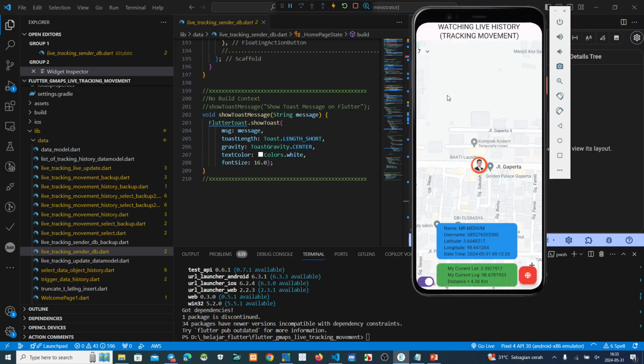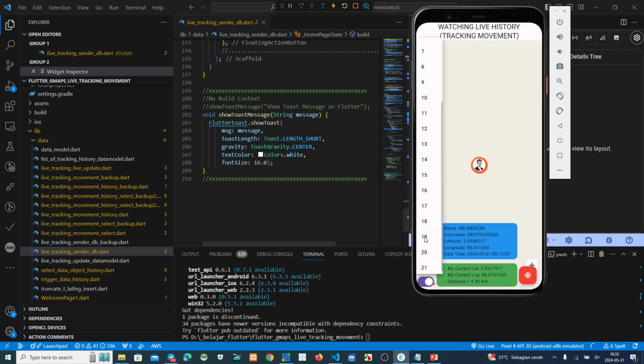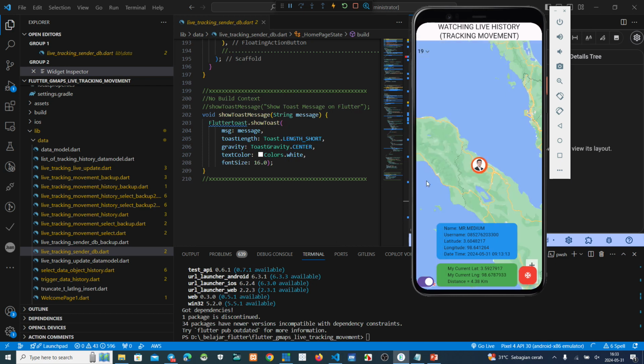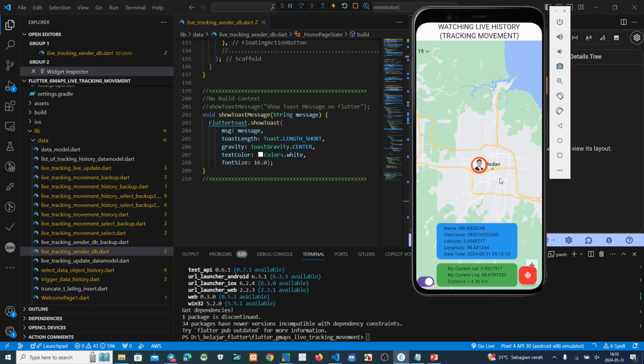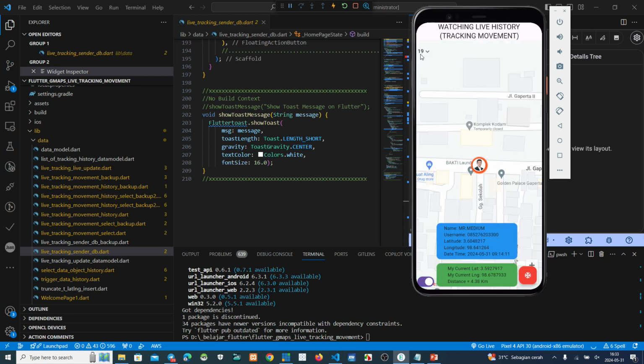Oh, to make this small. Make bigger, 19. This is the small, the previous. Okay, now zoom 19. And where is it? Bakti Laundry, Jalan Gaperta. Okay, this guy goes.